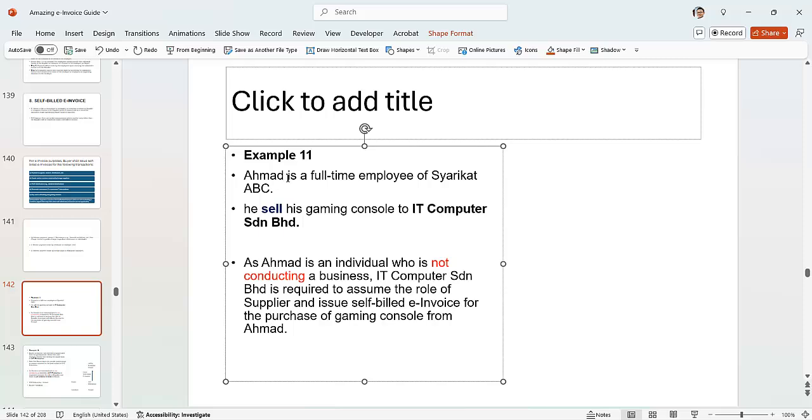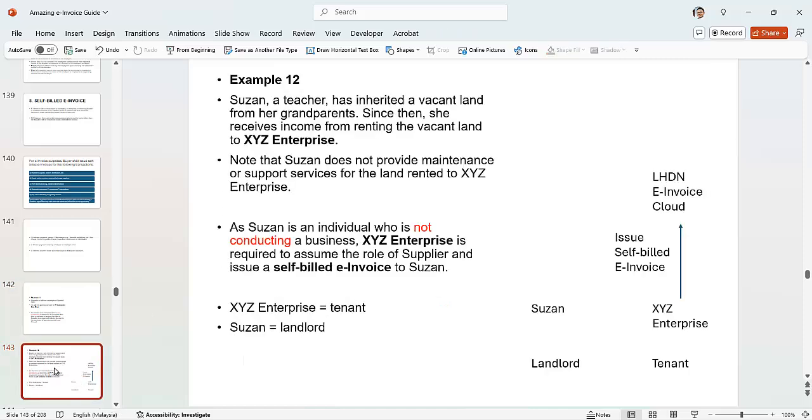But IT Computer does buy things from Ahmad. So in case Ahmad cannot issue an e-invoice and you still want to buy, then you issue a self-bill e-invoice for the purchase of this gaming console. That's one good example of when you use a self-bill invoice.